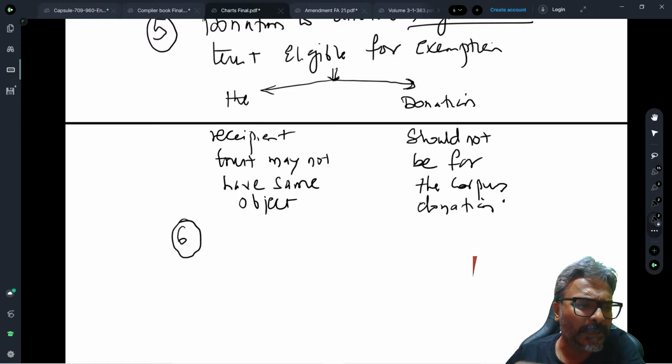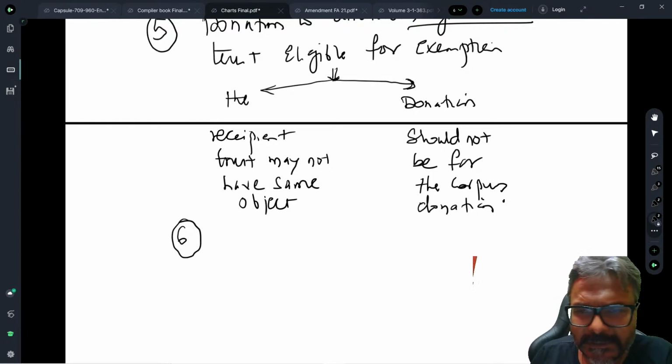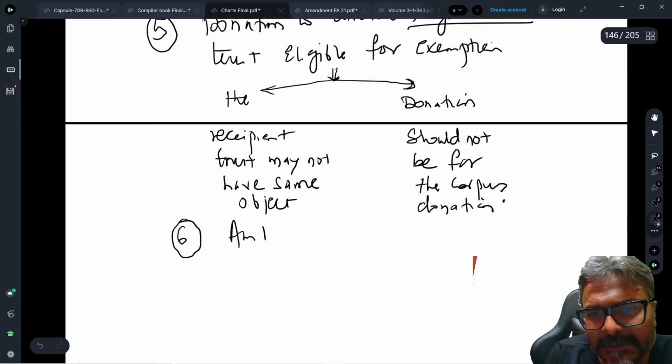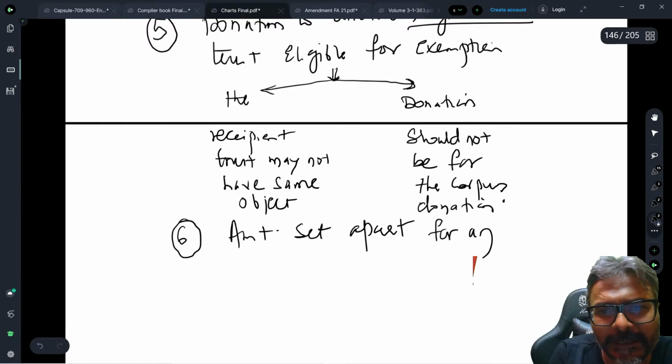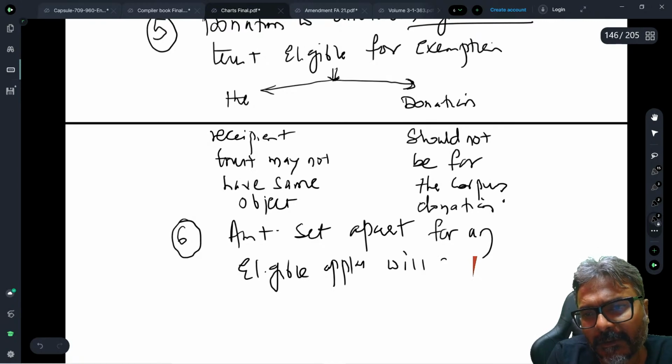I will quickly revise that point with all of you. Yes, it is covered, Deepak, in 10(23C). So therefore, the amount set apart for an eligible application will qualify for exemption.